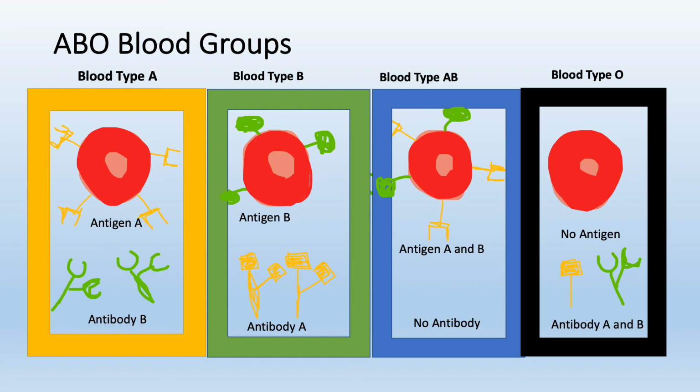Therefore, persons with type A blood have anti-B antibodies in their plasma. Those with type B blood have anti-A antibodies. Those with type AB blood have neither of these antibodies, and those with type O blood have both anti-A and anti-B antibodies.